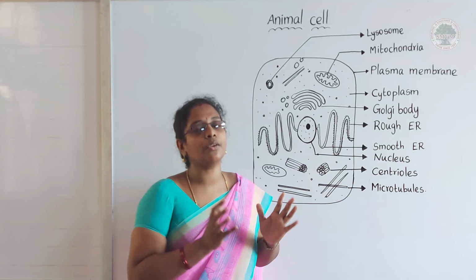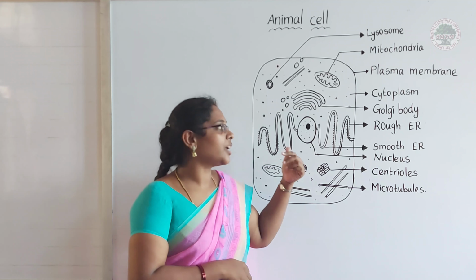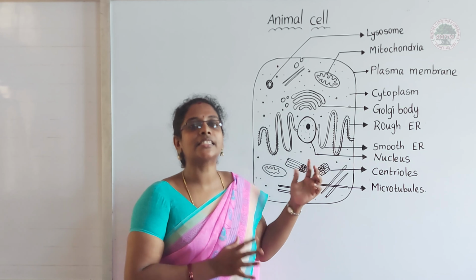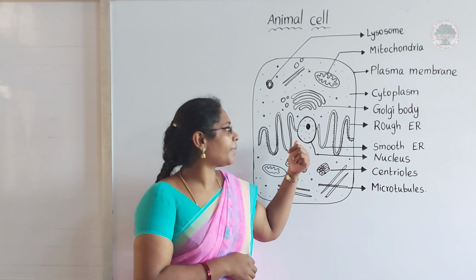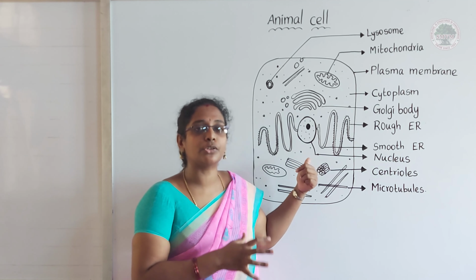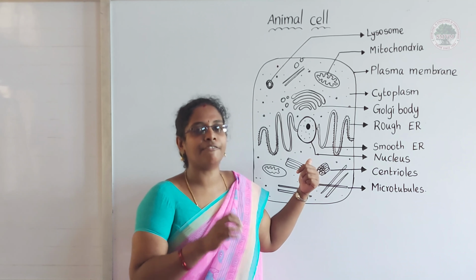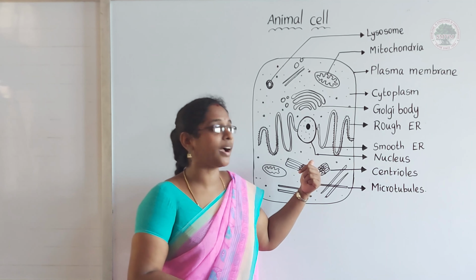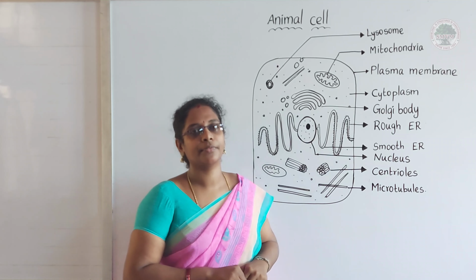So this is a very, very important part of this cell. And it is also called the controlling part of this cell. Okay, this nucleus controls the whole cell. Each and every cell activity is controlled by this nucleus.